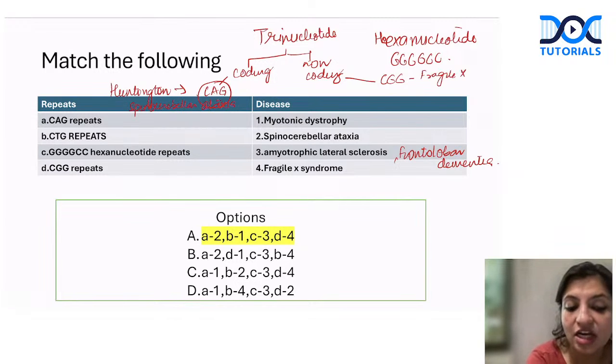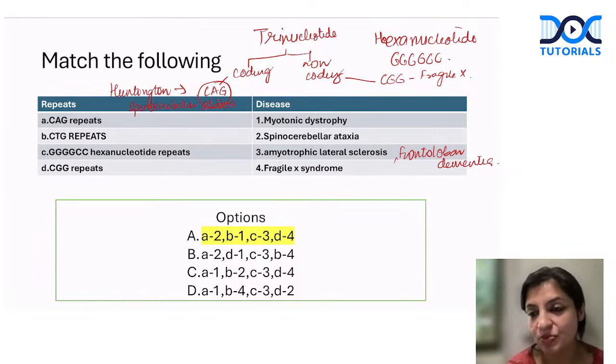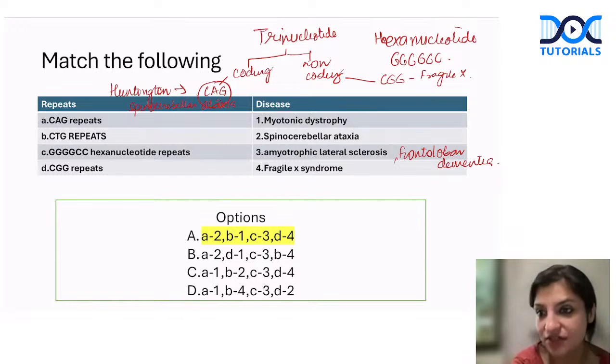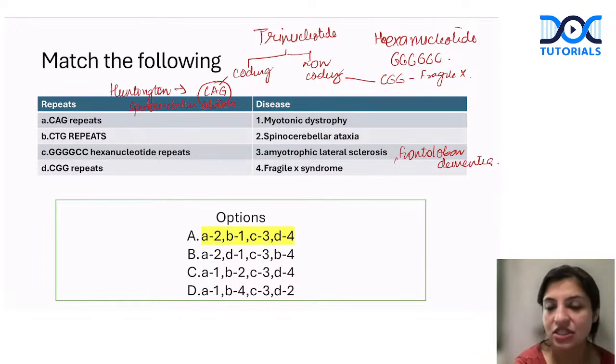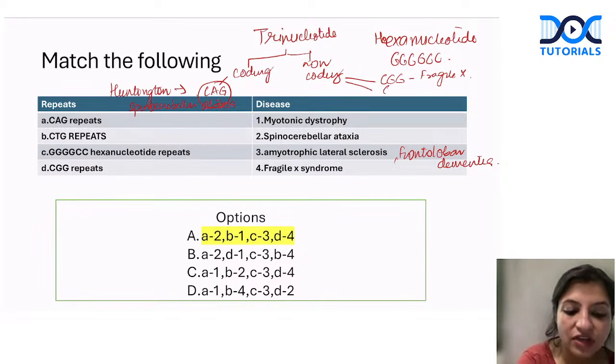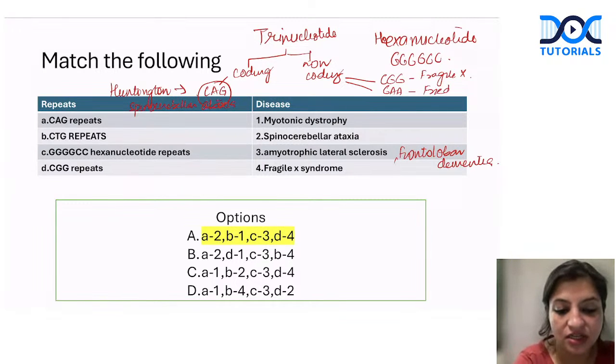This is the second most common cause of mental retardation after Down syndrome. He cannot speak G properly, so it's CGG. That's Fragile X, which is the second most common cause of mental retardation, and it is CGG. Okay, then we have jaw. So nowadays we don't eat fried food. So if we say fried jaw, this is Friedreich ataxia.